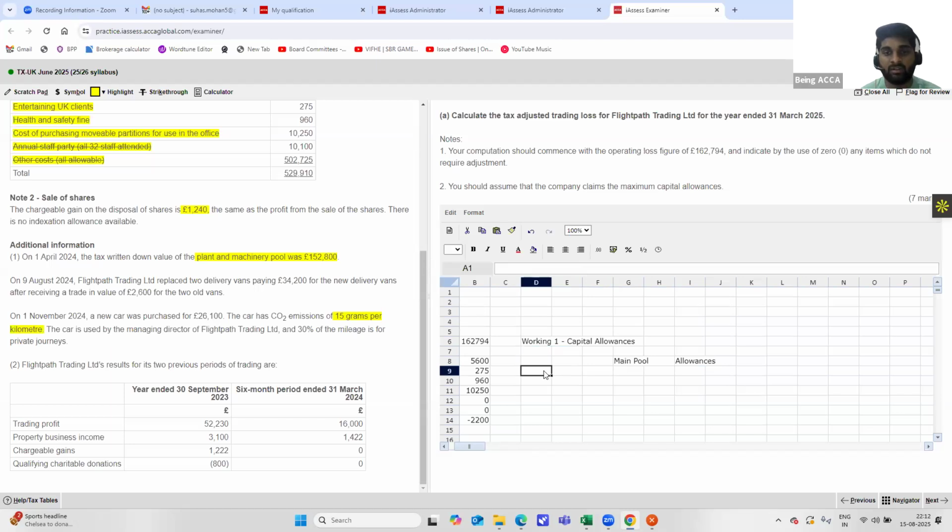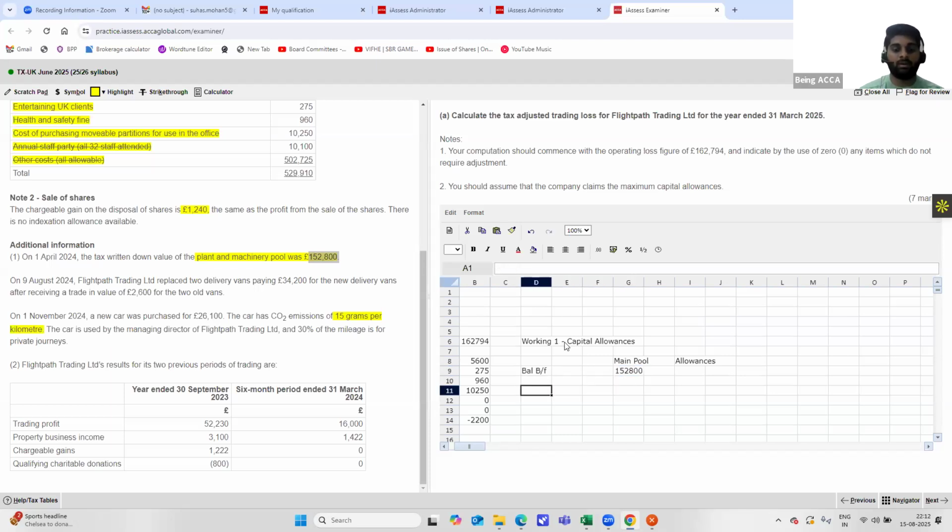For this purpose, let's start off with the balance brought forward. We have some balance that has been brought forward from the previous years. It has been mentioned. It is 152,800 pounds. It says it is a part of the plant and machinery pool, so it will be coming here, 152,800, in your main pool.